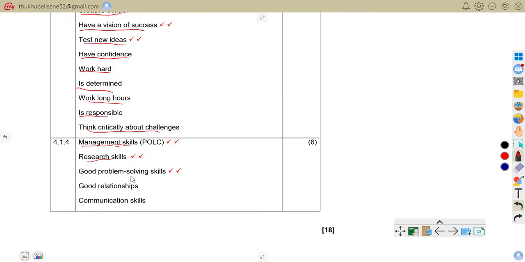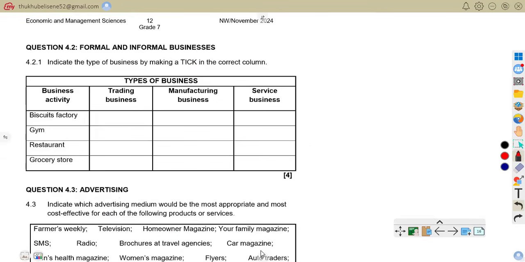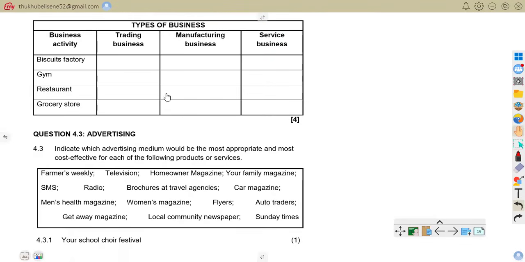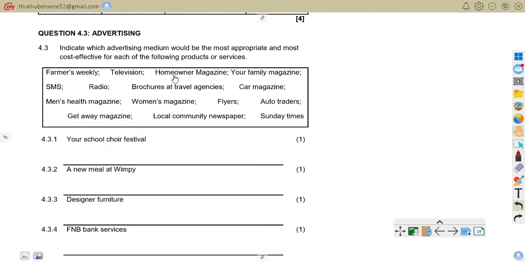Also be a problem solver. If there's a problem, you must have that skill of solving problems. Also must like people, interact with people, good relationships. Also must communicate effectively. Communication skill. Now we are moving on to question 4.2.